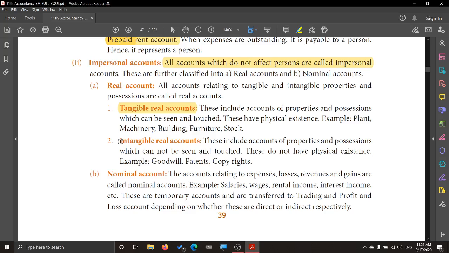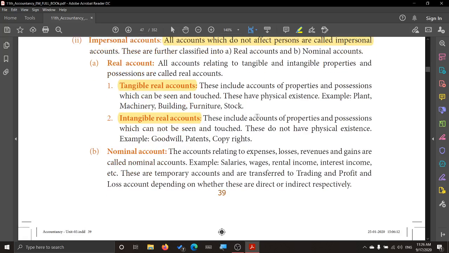Now there are some accounts which cannot be seen at all. They call that intangible real account, but they are properties or possessions which are very important, but they cannot be touched and seen. They do not have physical existence. So such items are called intangible real accounts, for example goodwill, patents, copyrights. Now all these are examples of intangible real account.